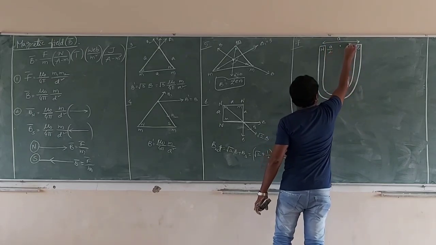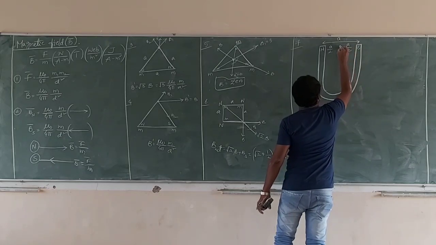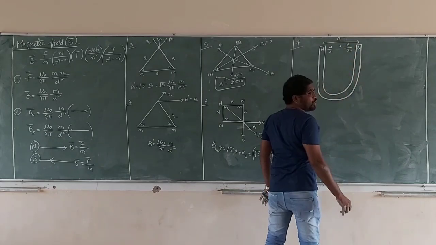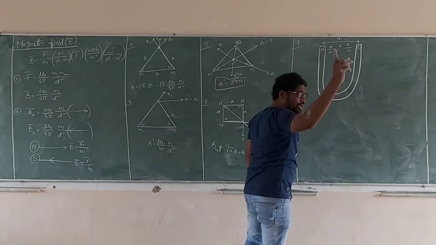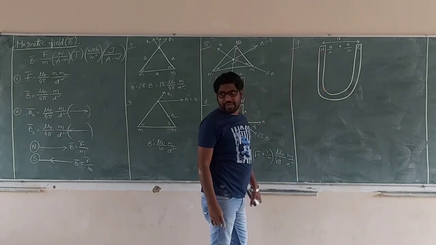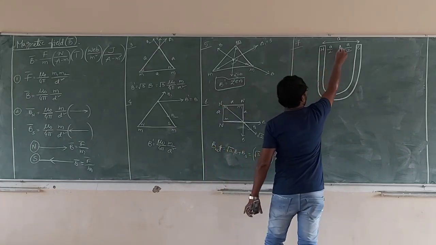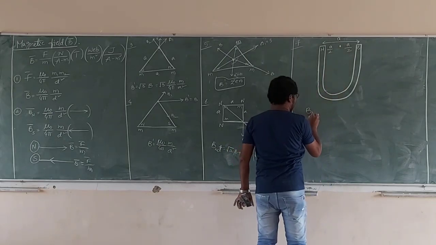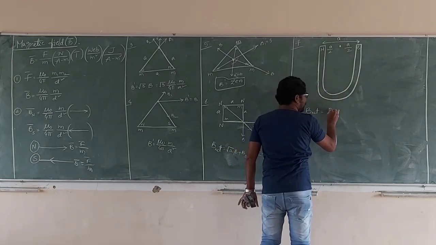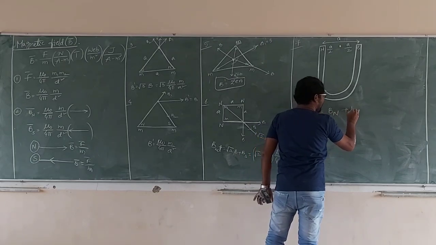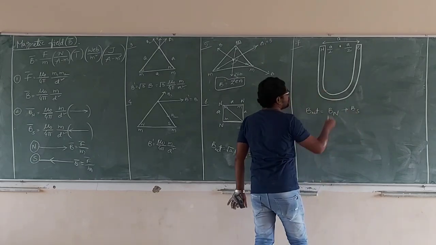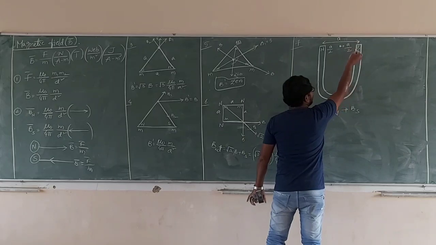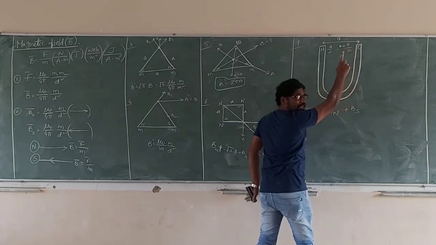This is a by 2, this is a by 2. What is the resultant magnetic field at the center of the horseshoe magnet? This is very important. What is the resultant magnetic field? It is the magnetic field due to the North pole plus the magnetic field due to the South pole. Due to the North pole it is outside, and due to the South pole it is inside. Both are in the same direction.